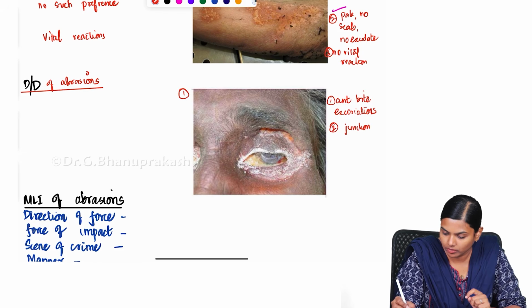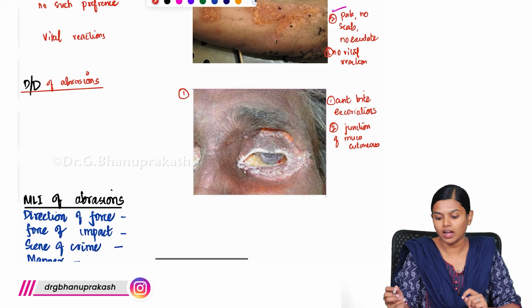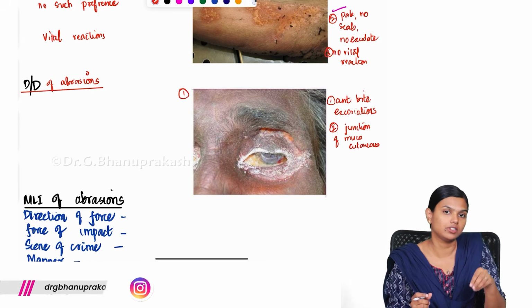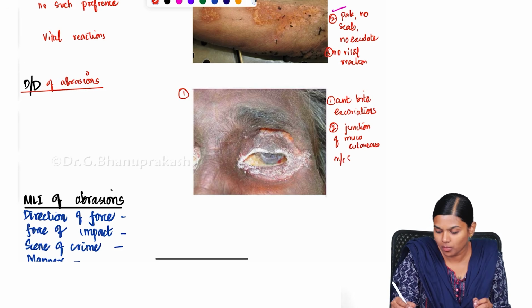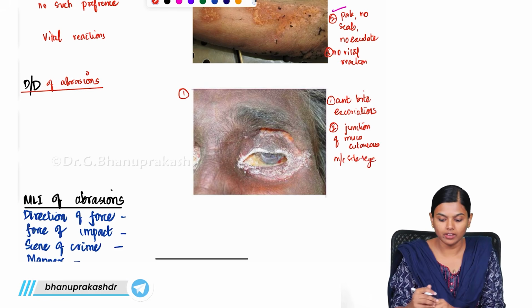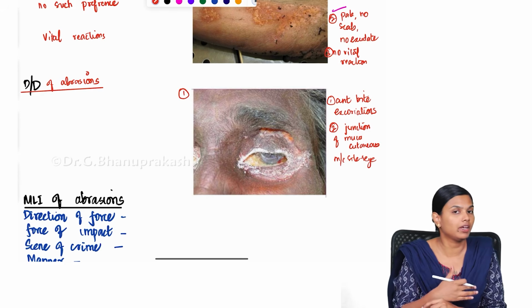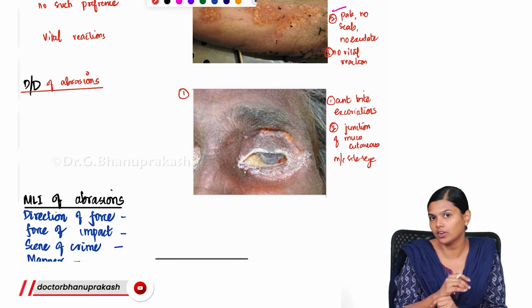This biting happens mostly at the mucocutaneous junction, like the eyelid margin where the mucous membrane and the skin are in contact. You will see this most commonly around the eyes. So the most common site is the eye. If they don't know about ant bites, they may mistake it for some sort of injury and it may confuse the final diagnosis. So this is one important differential diagnosis for abrasion.